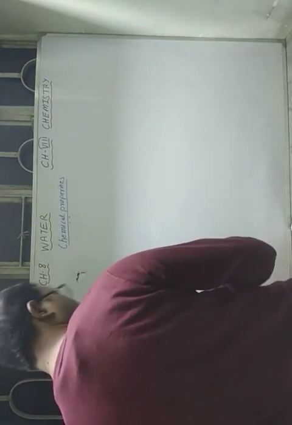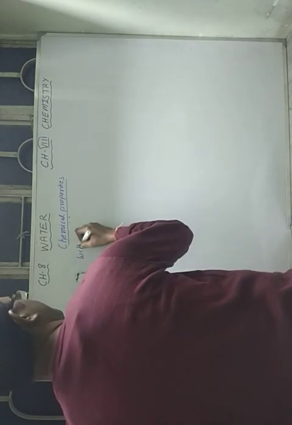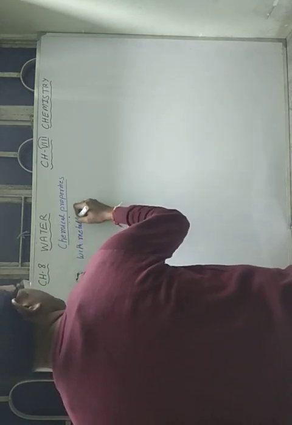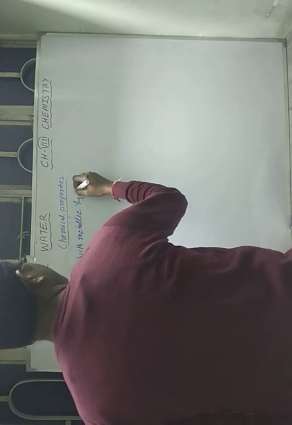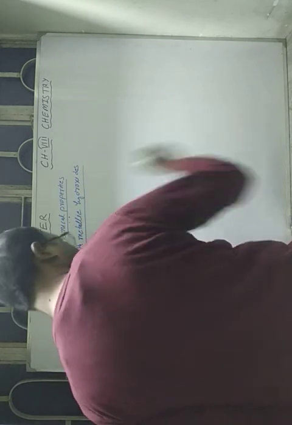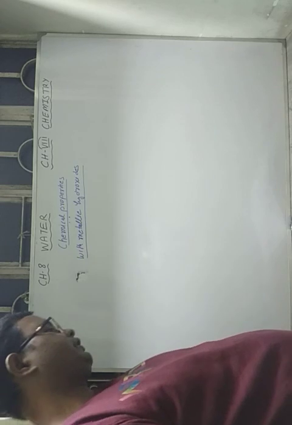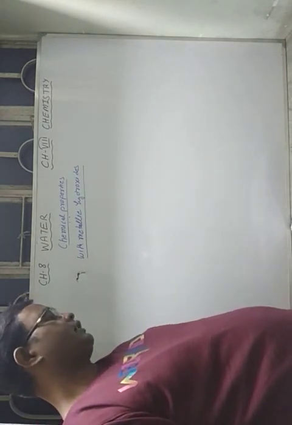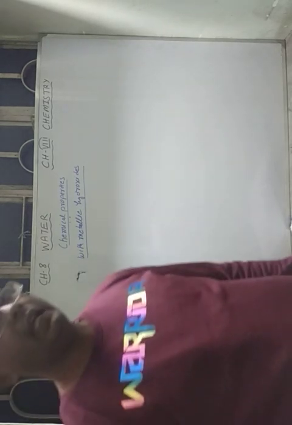Reaction of water with metallic hydroxides. So generally when water reacts with metallic oxides, what will happen? Since metallic oxides are generally basic in nature, when they react with water, they give water soluble compounds that are called alkalis.